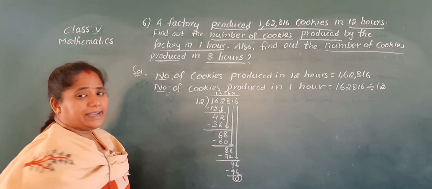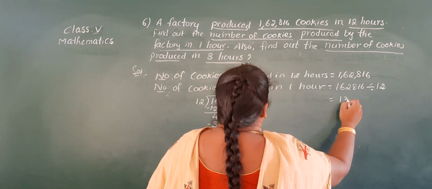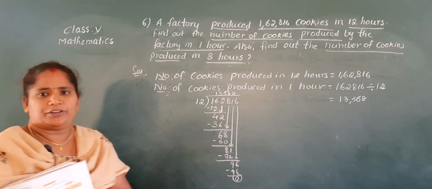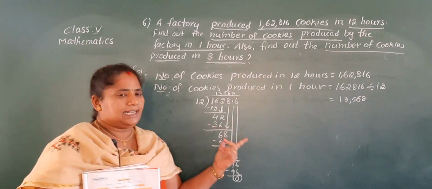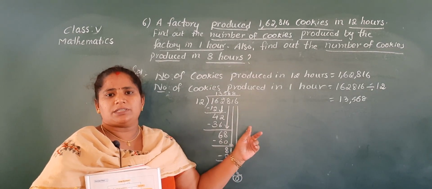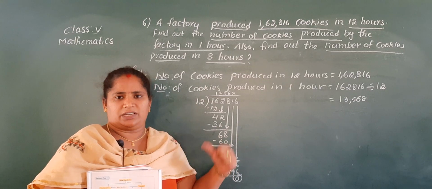So number of cookies produced in 1 hour is 13,568 cookies. How can you get this answer? By doing division.